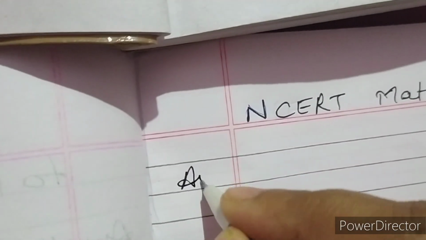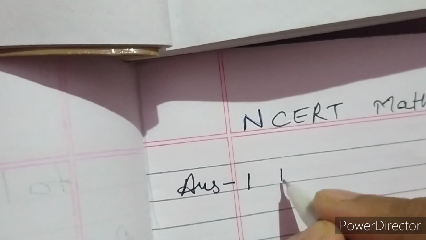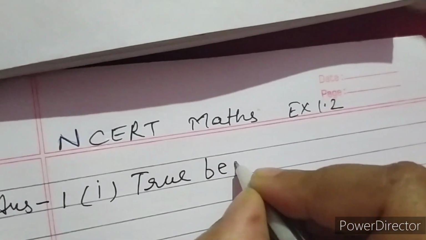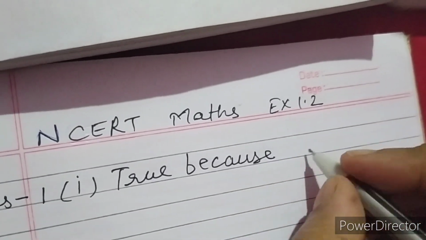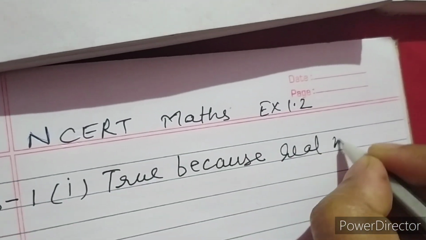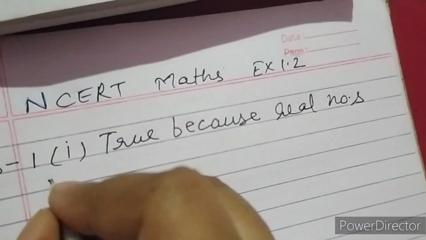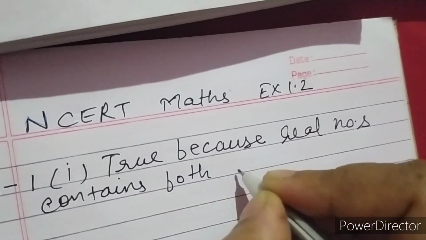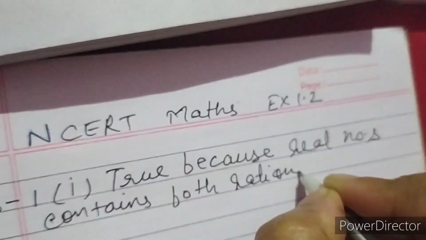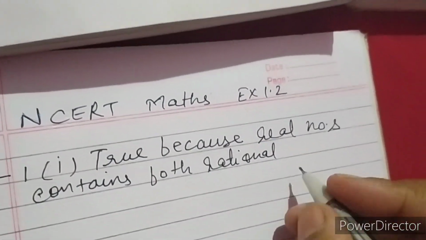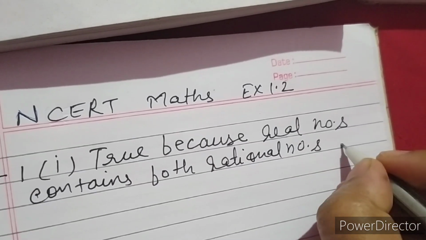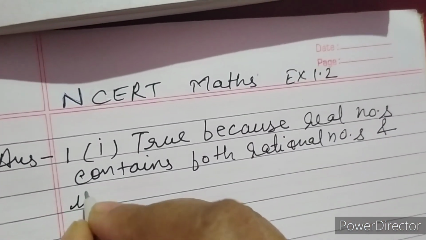This statement is true, so you will write here answer number 1 part is true, because real numbers contain both rational numbers, that is the numbers which we can express in the form of p by q, and irrational numbers.